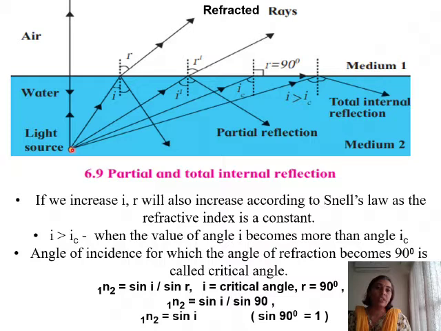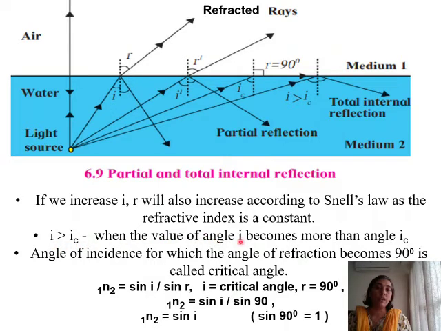Now if you increase the value of angle of incidence beyond the critical angle, now here you have this fourth ray, this is your angle of incidence, and this angle of incidence is greater than the critical angle. So here you have I is greater than IC. What does that mean?